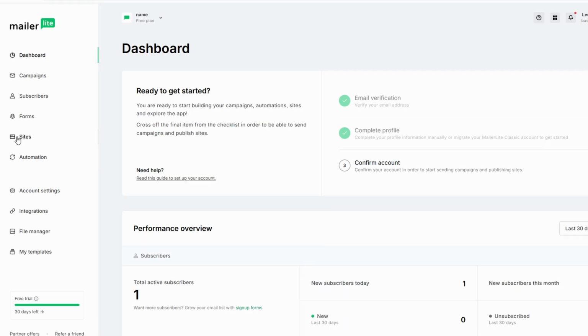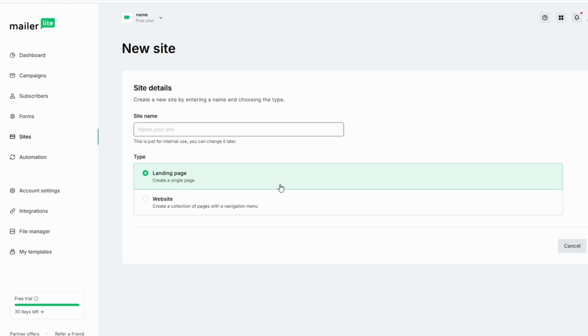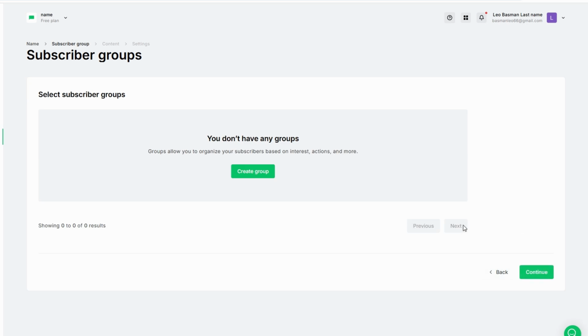To begin, go to the Sites tab in the left sidebar and select Create New Site. You will be prompted to name your landing page. Choose a relevant name such as Spring Promo Page or Exclusive Deals Sign Up to keep everything organized. Next, decide whether to create a landing page or a full website. For focused goals like growing your subscriber list or highlighting a limited time promotion, choose Landing Page. Once selected, click Save and continue to proceed.